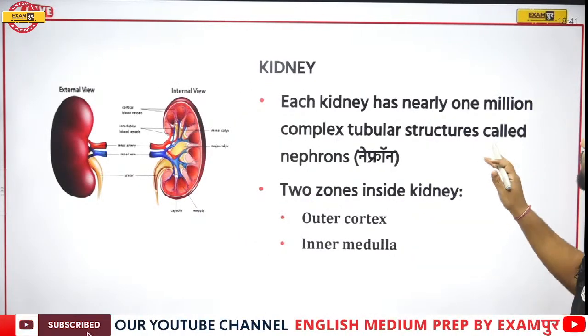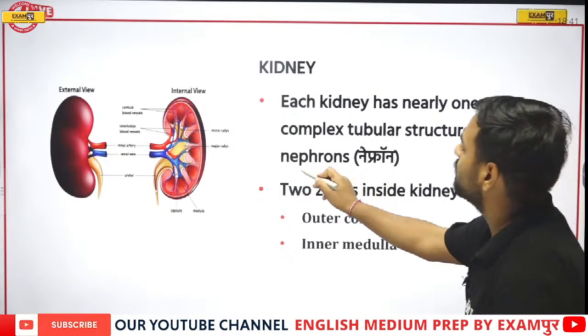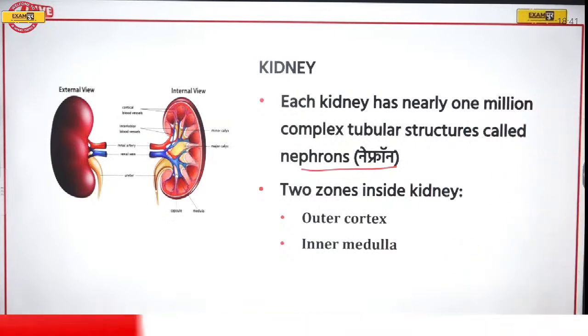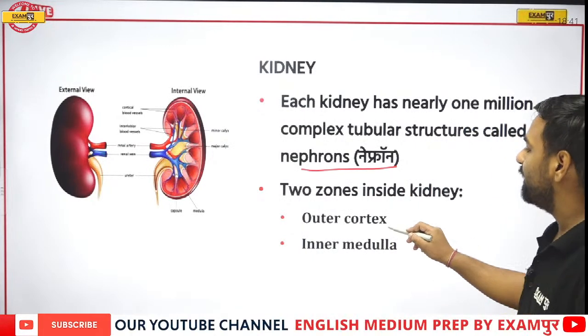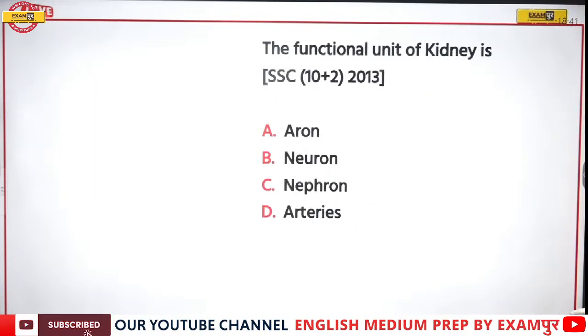Each kidney has nearly 1 million complex tubular structures called nephrons. And if I talk about the two zones inside the kidney, there is the outer cortex and the inner medulla. Now, let's have a look at the questions.